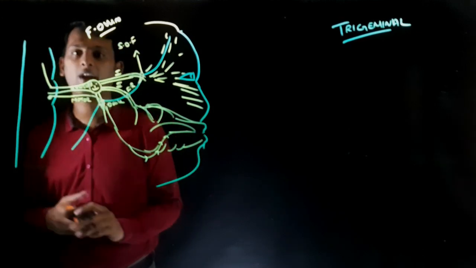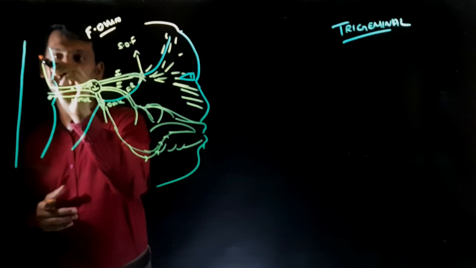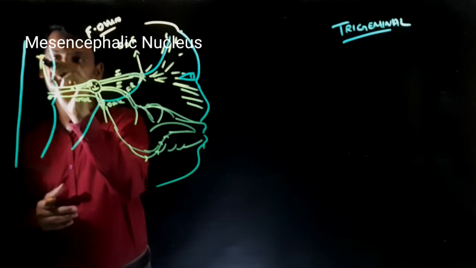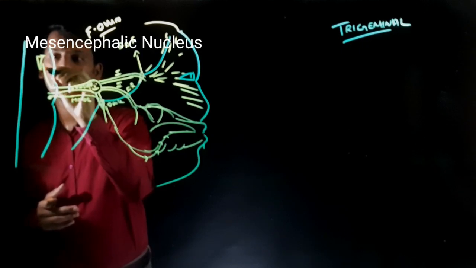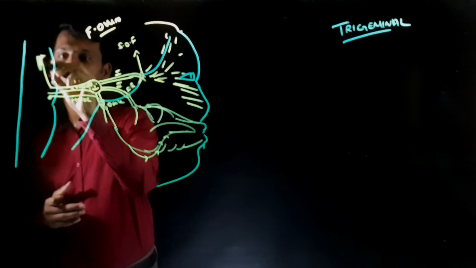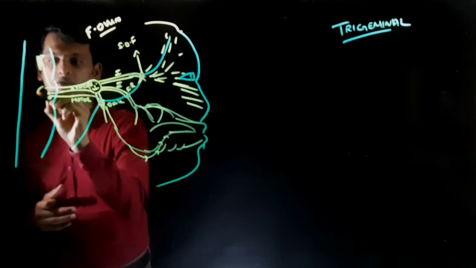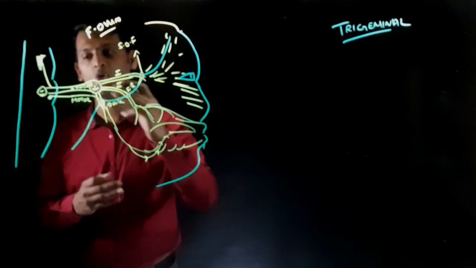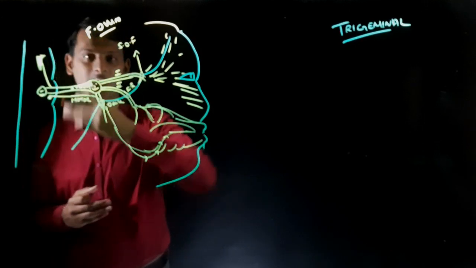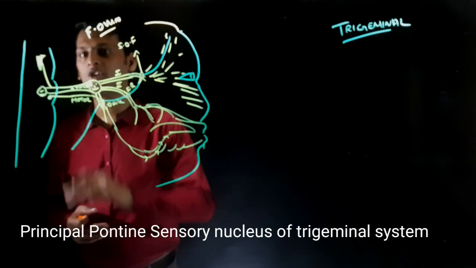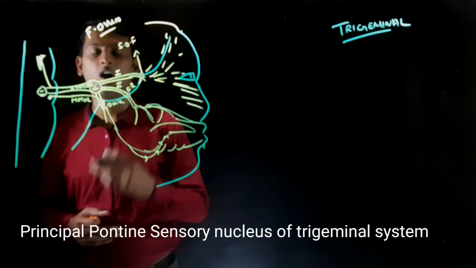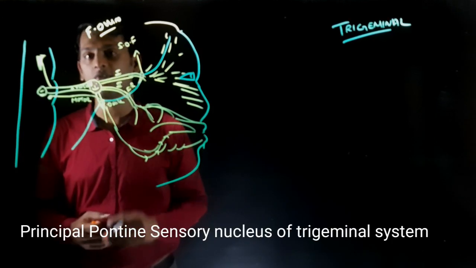The one in the midbrain region is your mesencephalic nucleus. We draw it like this. This is your mesencephalic nucleus. The one in the pons region goes and forms a nucleus in the lateral aspect of the mid-pontine region, which is your principal pontine sensory nucleus of the trigeminal system.